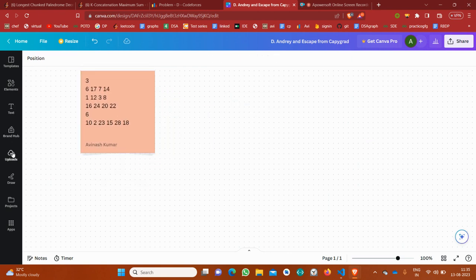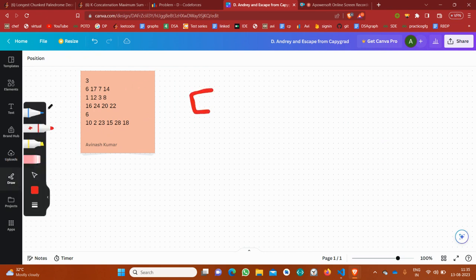Now, one thing you should observe: suppose this is a range we have been given. I will transform this problem into a simpler one that you will be able to solve yourself.